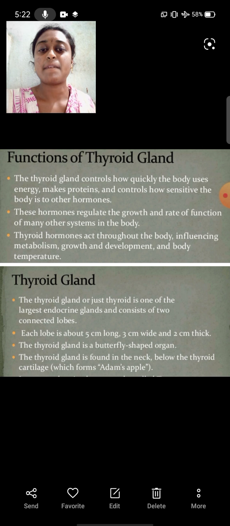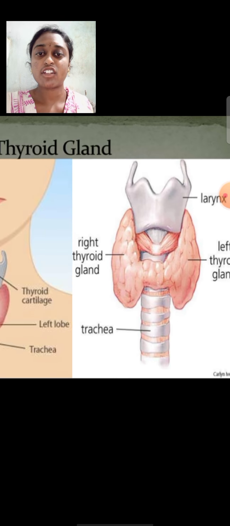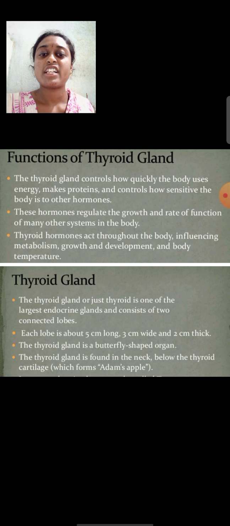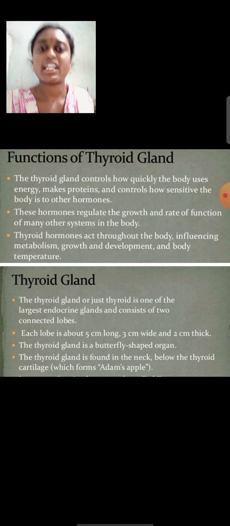This thyroid gland is a butterfly shaped organ. See here, this thyroid gland looks like a butterfly, right? Butterfly shaped. The thyroid gland is found in the neck below the thyroid cartilage, and it has some functions. The thyroid gland controls how quickly the body uses energy and makes proteins, and controls how sensitive the body is to other hormones, and these hormones regulate growth and rate of functions. Thyroid hormone acts throughout the body, influencing metabolism, growth, development and body temperature. So this is about the thyroid gland.